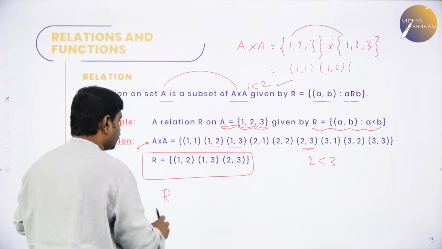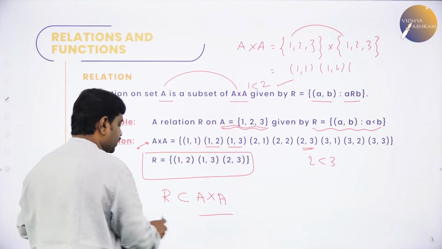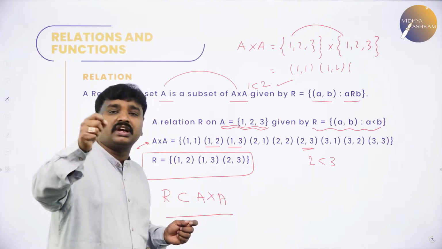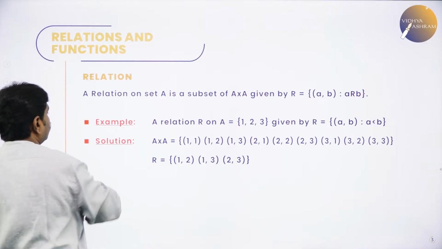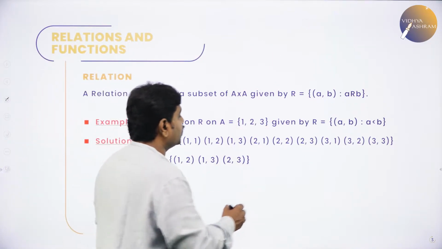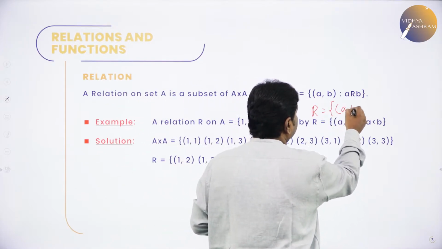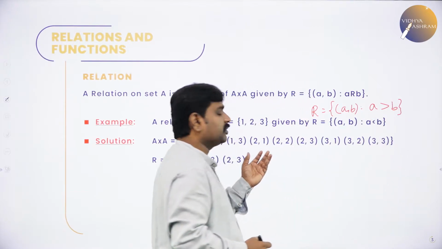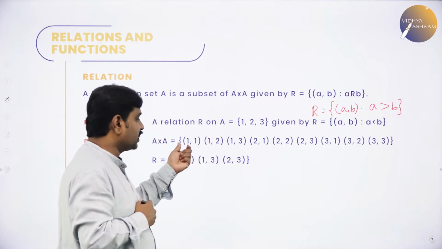Now it is very clear. R is a subset of what? A cross A. R is a subset of the Cartesian product and R contains the ordered pairs in which the first element should be related to the second element. Now, one more example I will take to make you understand better. For the same set, if I take R as ordered pairs (a, b) such that a is greater than b, that means take those ordered pairs where the first element is greater than the second. Is 1 greater than 1? No.